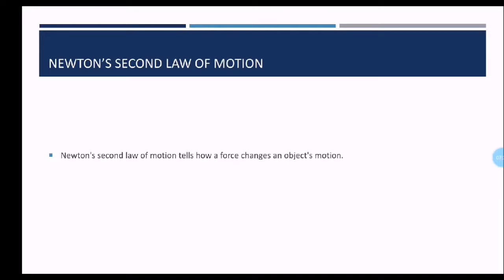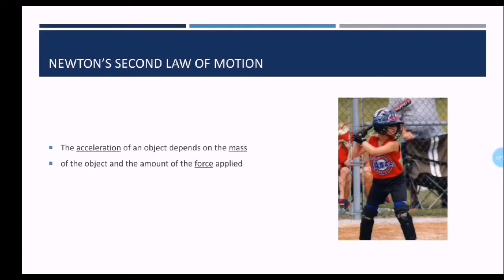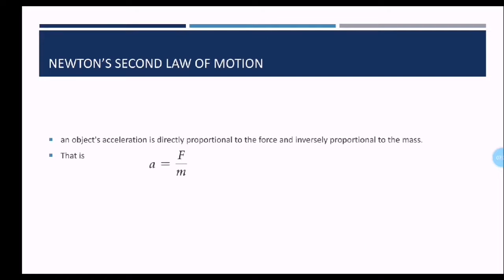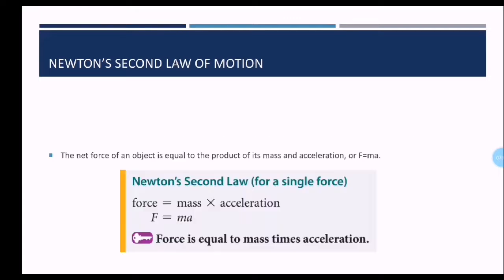Now, Newton's second law of motion. This law tells how a force changes an object's motion. The acceleration of an object depends on the mass of the object and the amount of force applied. An object's acceleration is directly proportional to the force and inversely proportional to the mass, which is a equals F over m. The acceleration equals the force over the mass. So the net force on an object is equal to the product of its mass and acceleration, or F equals ma. This is the same formula, a equals F over m.